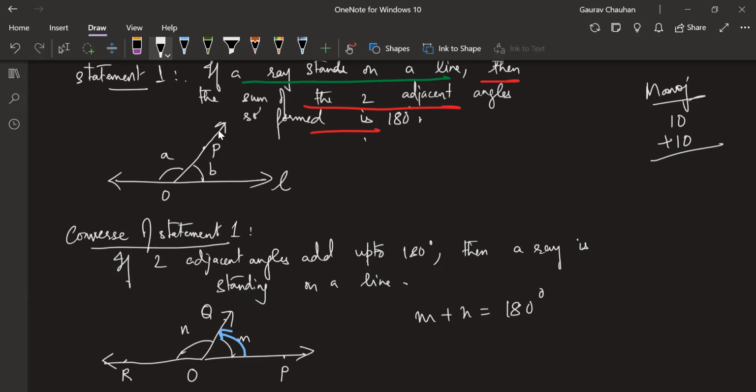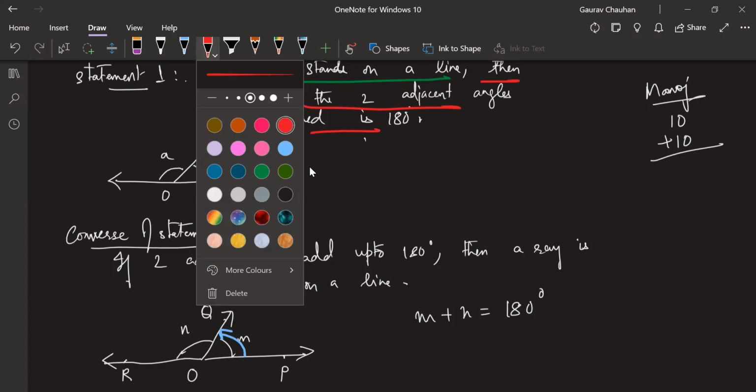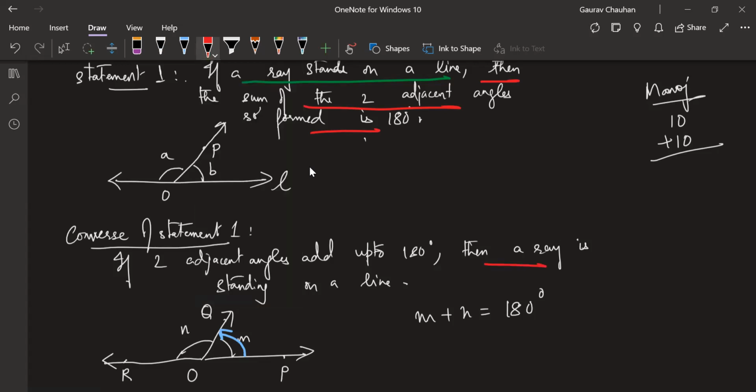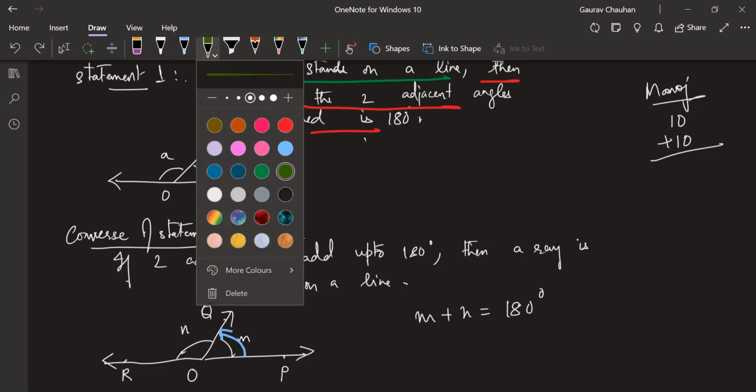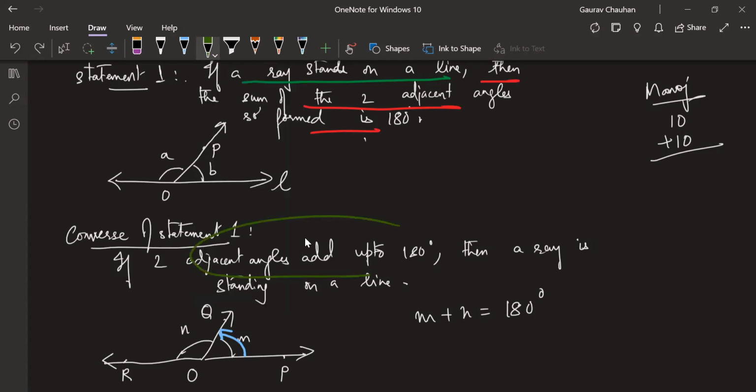Yes, sir. Now what's happening here, guys? Very interestingly, they have not told you it's a line first. They have not told you that. That's something you are concluding. When they are telling you that the angles are adding up to 180, you are saying, acha, then there should be a line. You're saying that. Okay, and I'm going to change this a little bit.